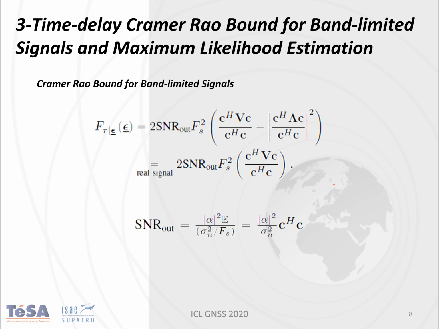Okay, so once we have done that, now what we are going to do is present this Cramer-Rao bound formula for band-limited signals. In order to do that, we compute the Fisher information. As you can see, this Fisher information depends basically on the samples of the signal, also on the signal-to-noise ratio, and also on the sampling frequency.